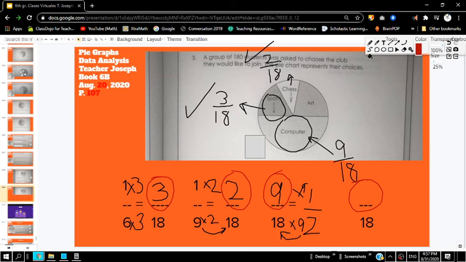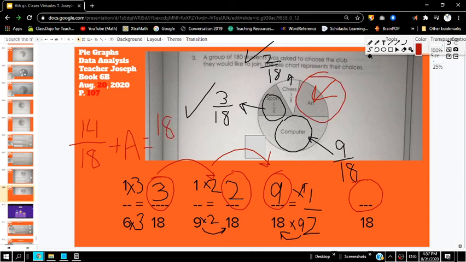We have 3/18, we have 2/18, we have 9/18, and we have some number of 18ths. We don't know the art yet. Okay? So if we take 3 plus 2 plus 9, what do we get? 5 plus 9 is 14. 14/18. So if we have 14/18 plus the amount of art, we're going to come up with 18 over 18, which is our total, our whole, because our circle is made of a whole, right? So 14 plus what number equals 18?